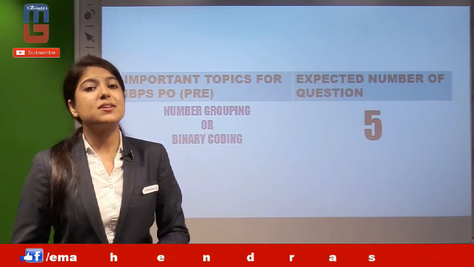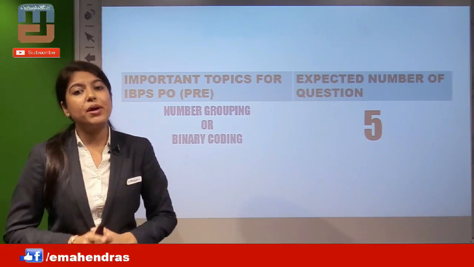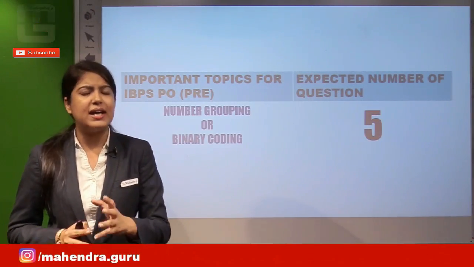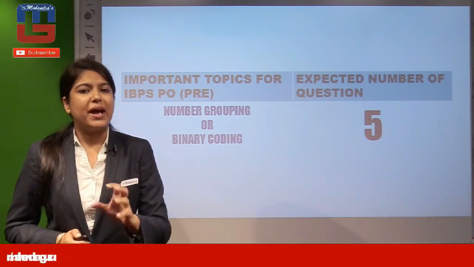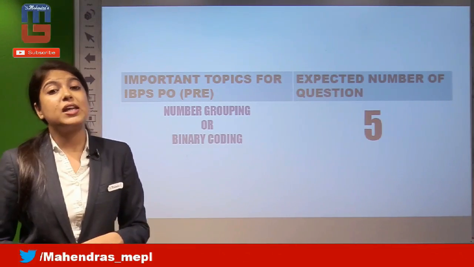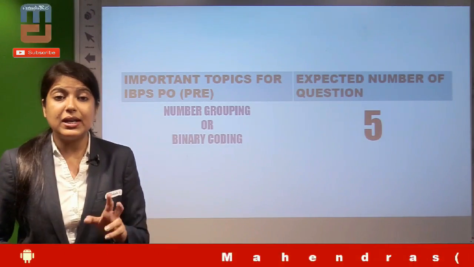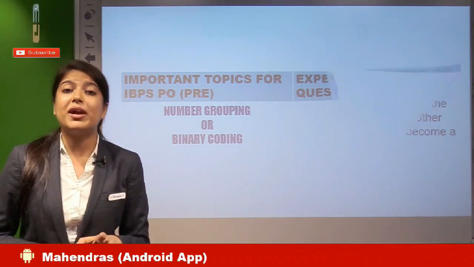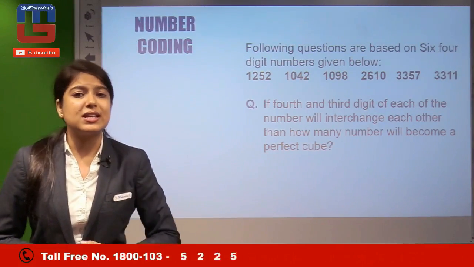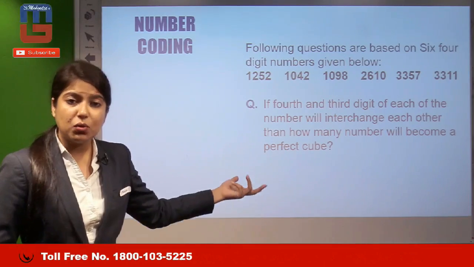Next, we look at number grouping or binary coding. This is something new for you all. For number grouping and binary coding, the expected number of questions is again 5. Number grouping is again a series format question where 2 to 3 to 4 digit series are given to you all, followed by the questions.